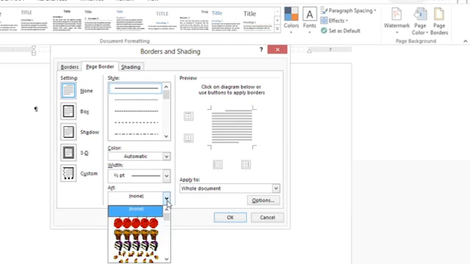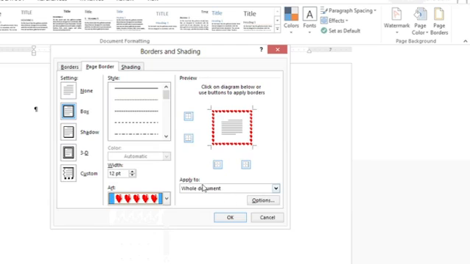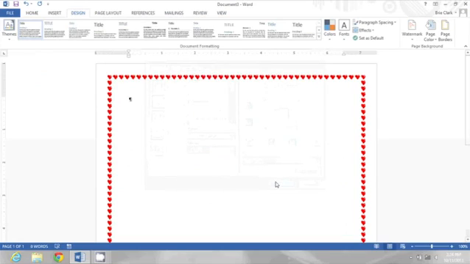When I click the Art drop-down list, I see a lot of different options for pictures. So I'm going to choose these hearts, make sure they apply to the whole document, and click OK. And now I have a page border with pictures of hearts.